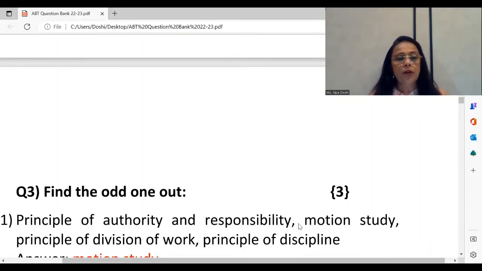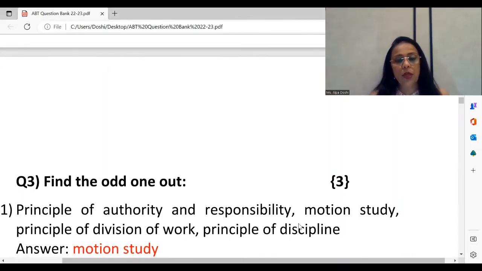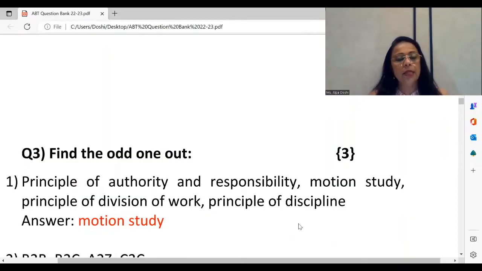If you see here, first one you have principle of authority and responsibility, motion study, principle of division of work, and principle of discipline. As it is very clear, the 3 principles of Henri Fayol are in one category, and here the option of motion study is the odd one out. So in the exams, it is fine if you rewrite this.